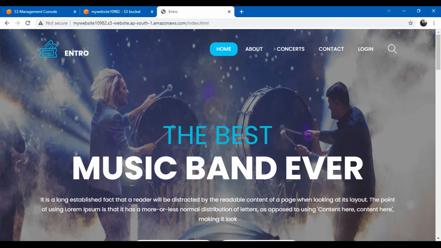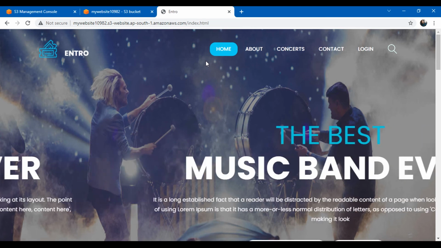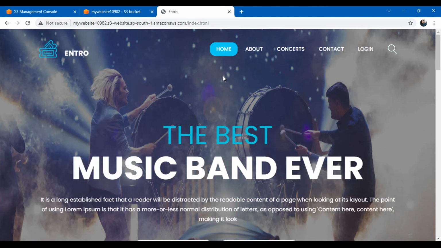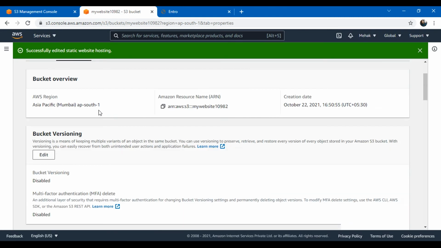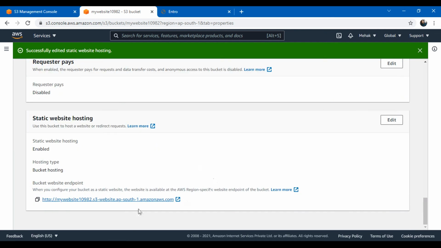A good idea can be to host your portfolio website on S3, because if you present it to an employer, that will show your AWS cloud skills. You know about AWS cloud, you are quite familiar, and it's also a unique way to present your portfolio website and your resume. You can host these kinds of things on S3, which will be a smart step, I would say, which will make you stand out amongst the crowd. So this is how you do it. Just follow these simple steps. I created a bucket, I uploaded the objects into that, I enabled the static website hosting property.